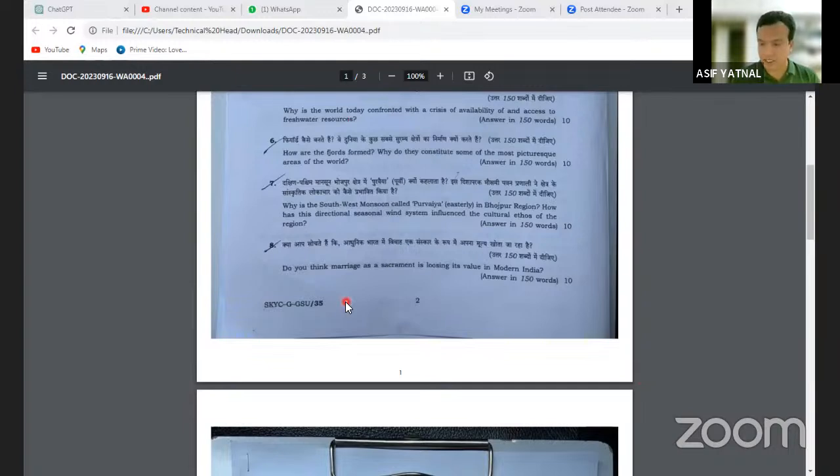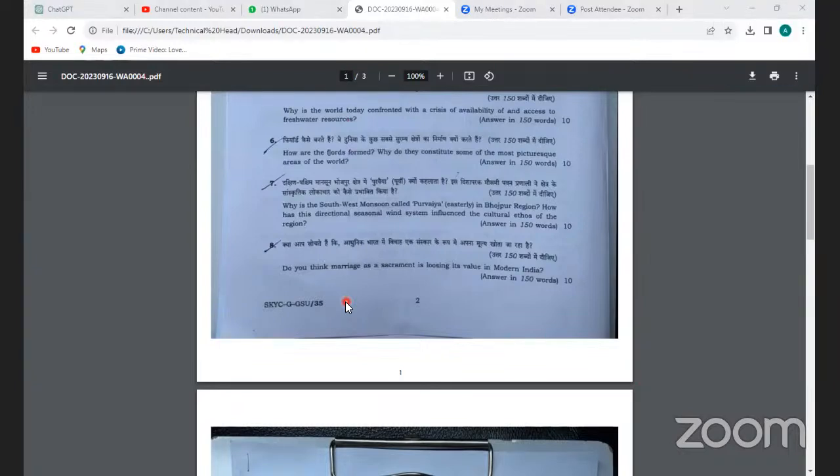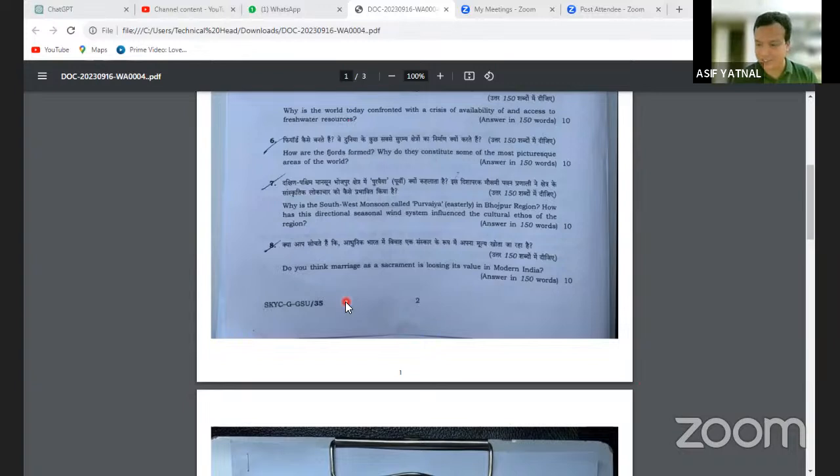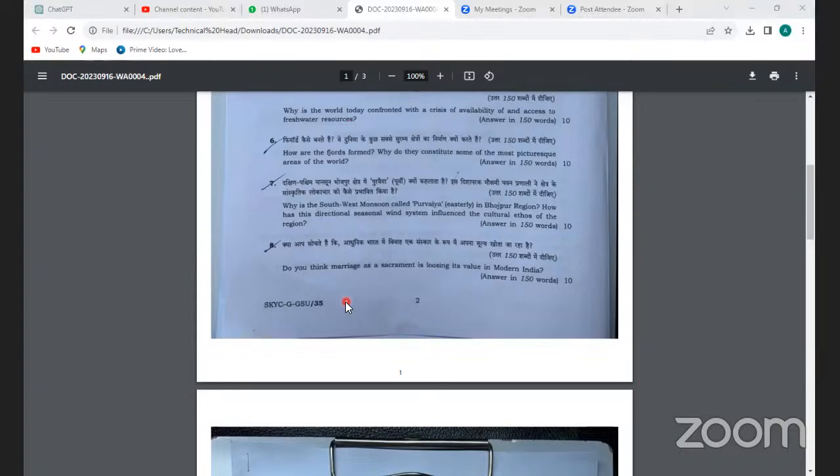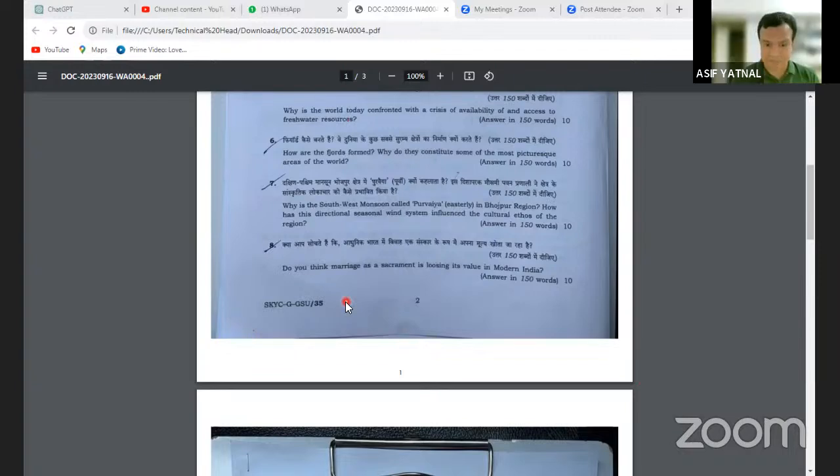What do you think, Sagar? It's losing, or yes or no? Sir, it's not losing completely, but in some part there is a change, sir. Still, marriage plays an important role in Indian society. Yes sir, the core values have not been lost. Okay Anant, what is your experience? There are some regions in India in which it is losing regularly, but some regions also maintain their sanctity or values.